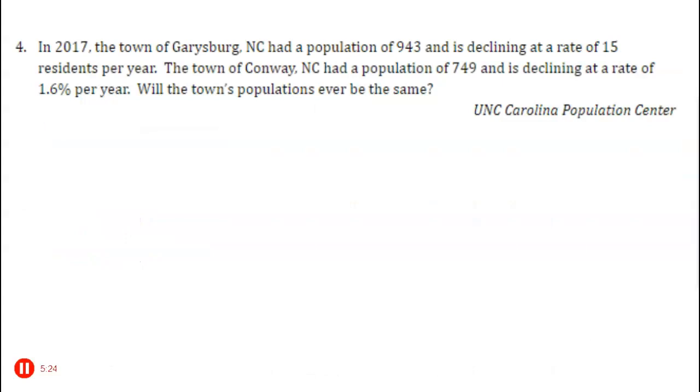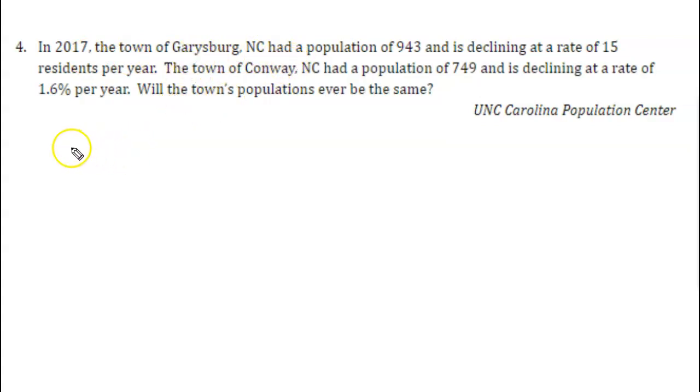In 2017, the town of Garysburg, North Carolina, had a population of 943 and is declining at a rate of 15 residents per year. The town of Conway, North Carolina, had a population of 749 and is declining at a rate of 1.6% per year. Will the towns' populations ever be the same? So we're looking for when and if these two towns will ever have the same population.